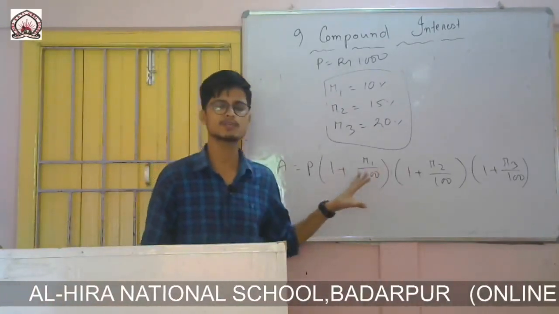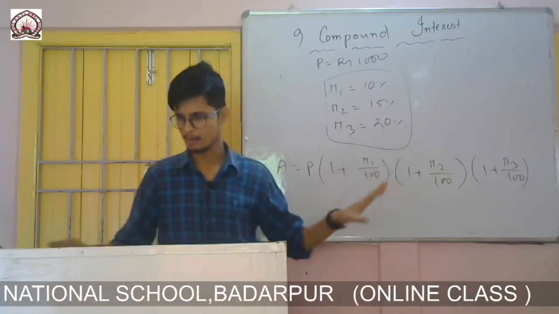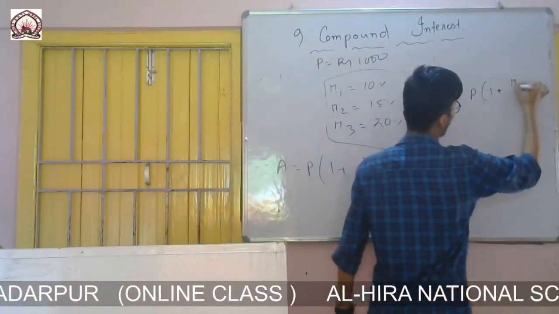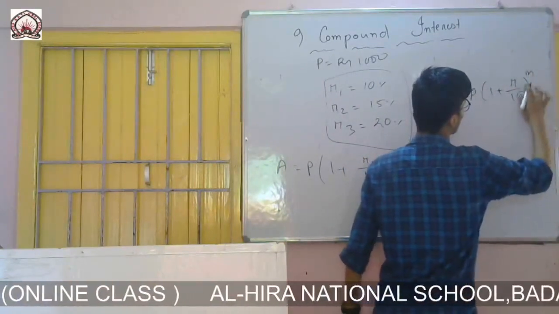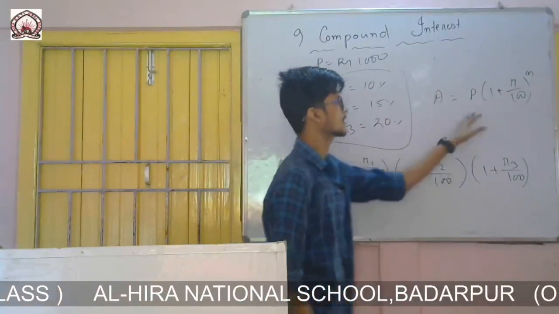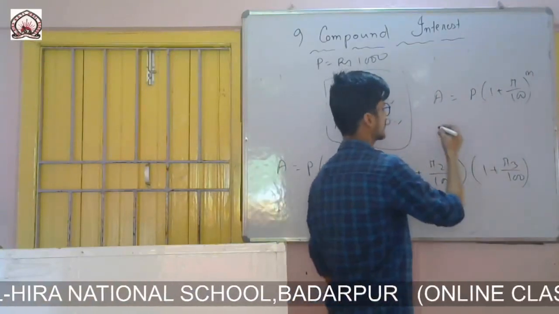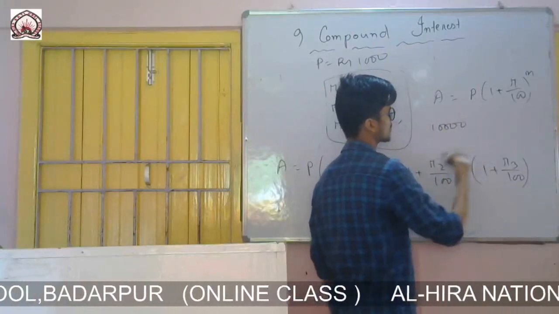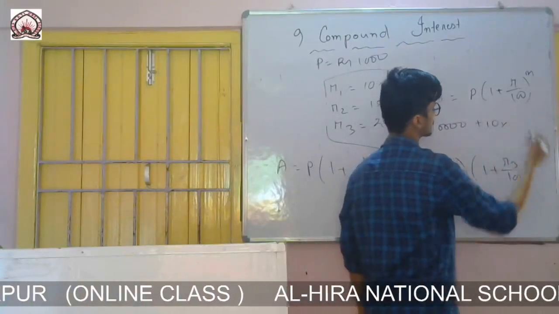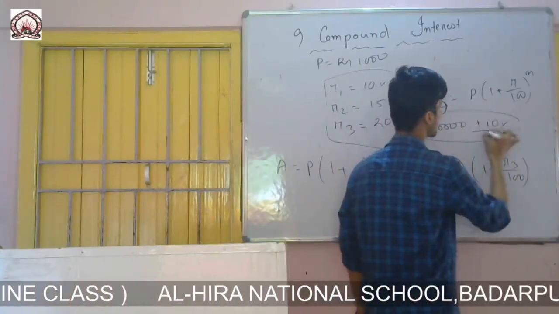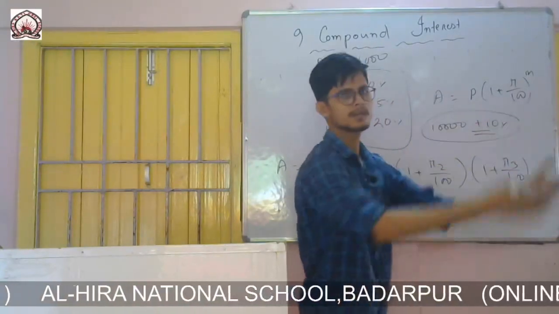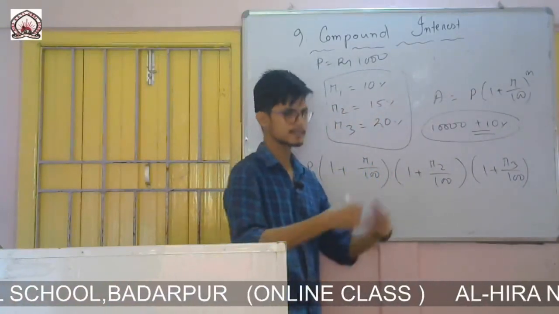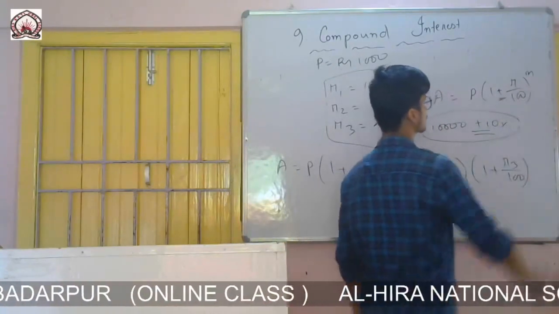In that case also you will use the same formula, amount equals to P into 1 plus R by 100 to the power n. For example, if the population of a town is 10,000 and it is increasing at a rate of 10%, then the population next year may be 12,000, then after 3 years it may be 20,000, it is increasing. So in that case you will use this formula.